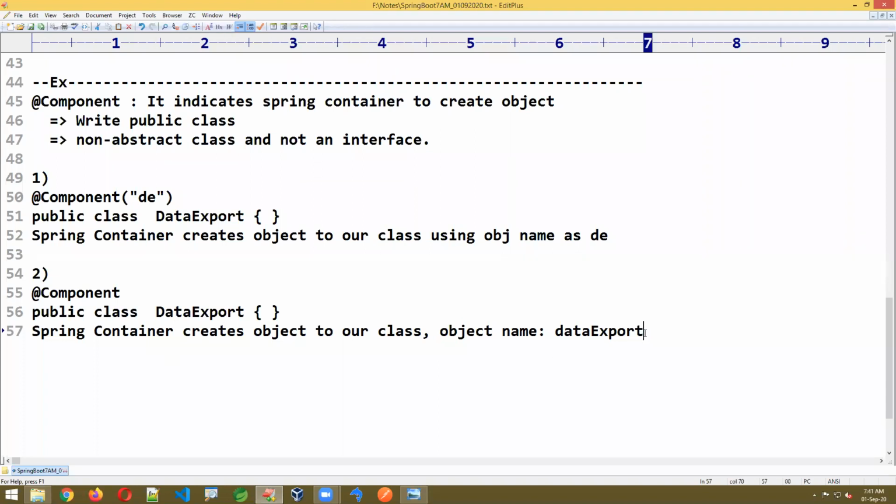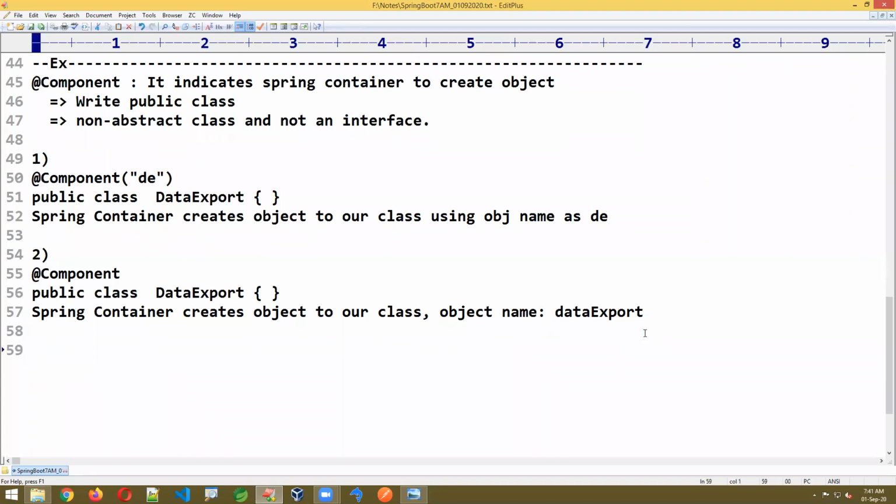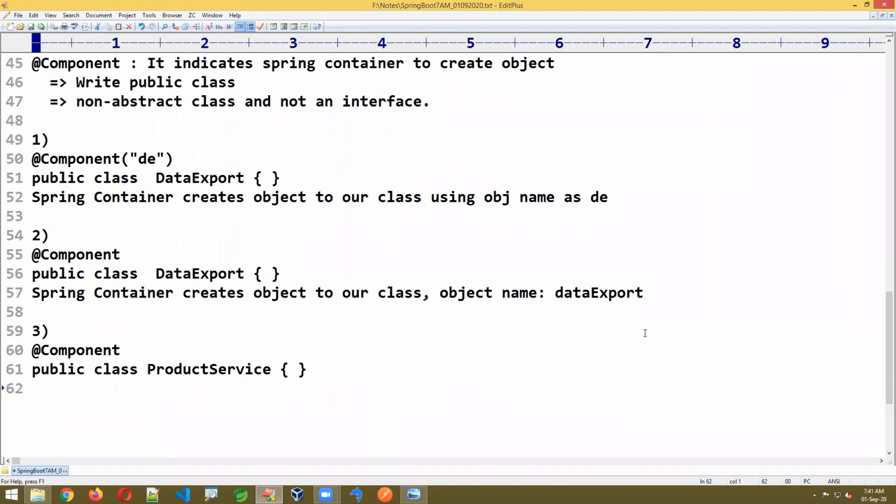Okay, now I'm writing the next one here. Look carefully. Example 3, I'm just writing. You should tell me what object is created here. There I'm writing @Component. I'm just writing public class ProductService here. Can you guess what the object name is? That's the question I'm writing here. Just give an answer. Mistakes are also fine. Nothing to worry about.